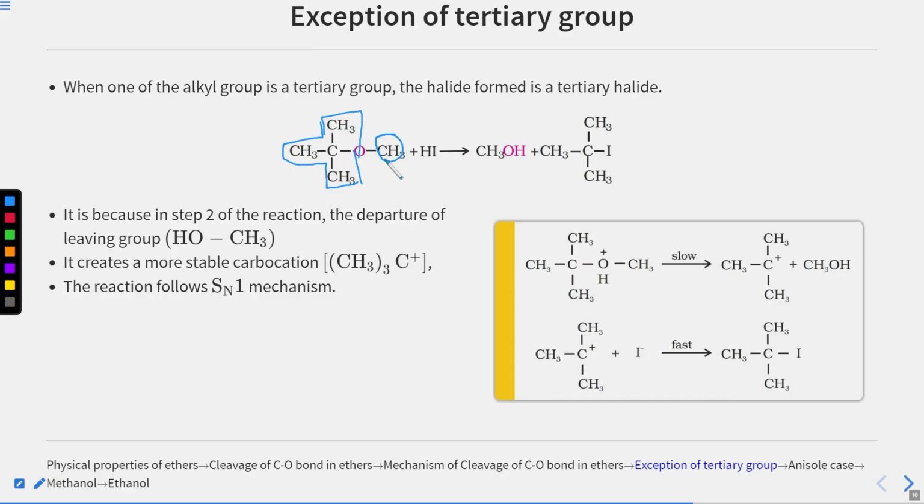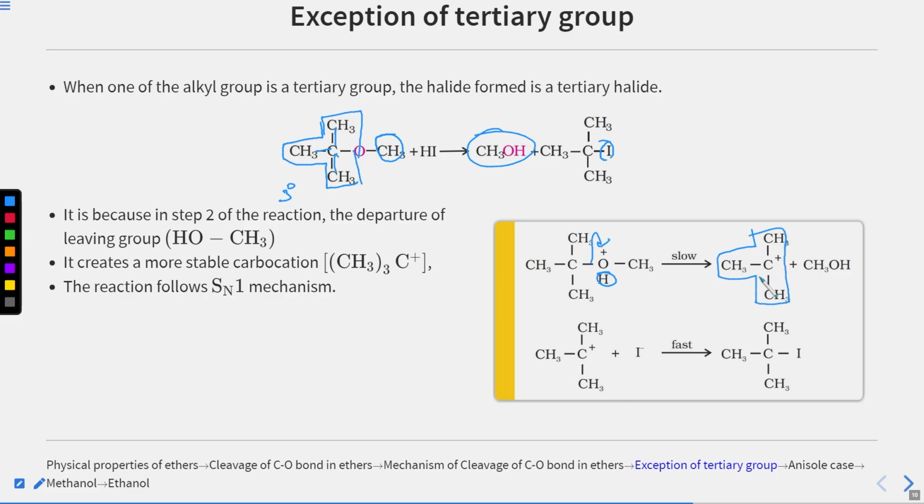So here we have our tertiary carbon. As it is attached to 1, 2, 3, it is a 3-degree carbon. Therefore, it will go through SN1 mechanism. You can see very clearly that our I is attached to this carbon rather than this one initially. In step 2 the reaction goes like this. Step 1 is similar: first occurs the protonation of our ether. But in step 2, this breaking of bond takes place. This goes here, and we are left with a tertiary carbocation.